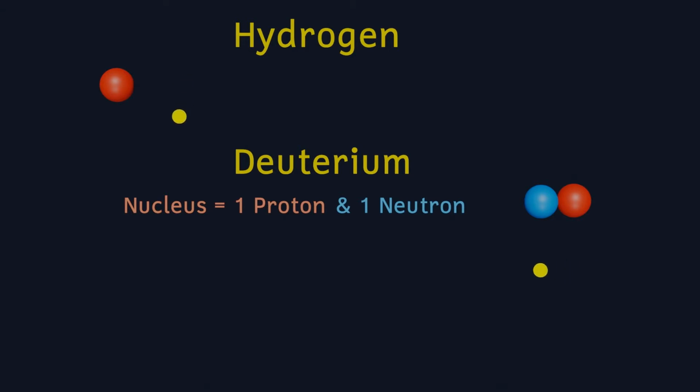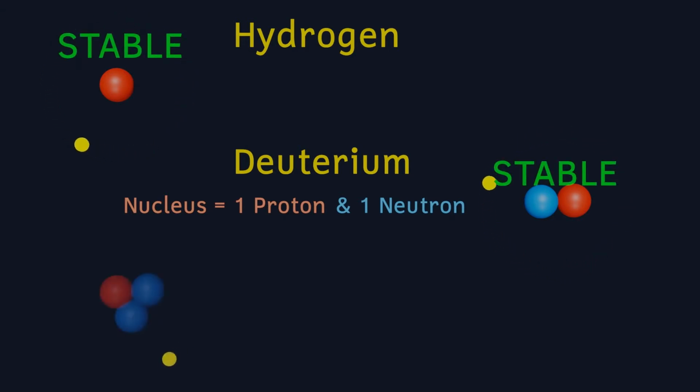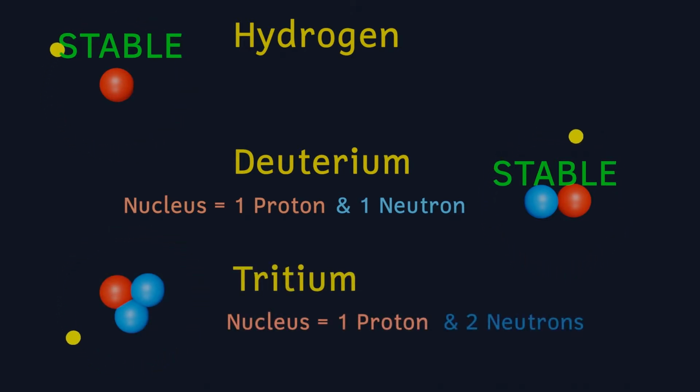Quite often these different isotopes are quite stable and sit happily doing nothing. Sometimes, however, some of these isotopes are unstable. In other words, the nucleus is unstable. These isotopes will decay, in other words they'll lose particles, in order to try and become stable. And this is what we know as radioactive decay. There are a number of different types of radioactive decay, but I'll explain each as we get to them.